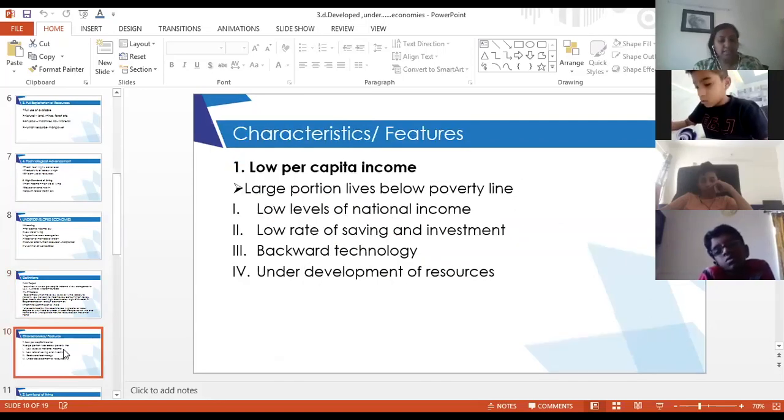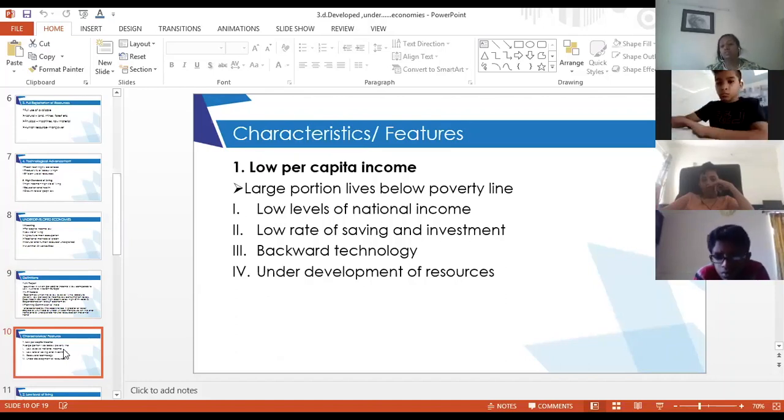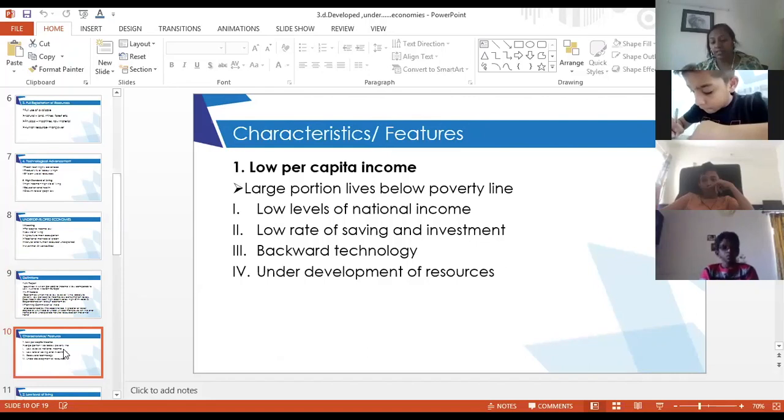The next thing is the characteristics or the main features of an underdeveloped economy. The first and the most important feature is low per capita income. That is, the average income of a person is very low in underdeveloped countries. So a large portion of the people living in those regions live below the poverty line. Now, what is a poverty line? The poverty line depends on each region. It is the minimum amount of money required for a person to satisfy his basic needs.